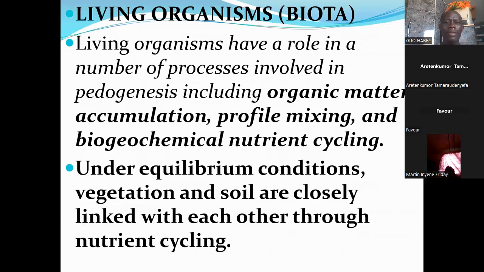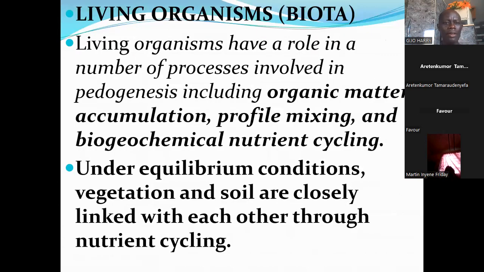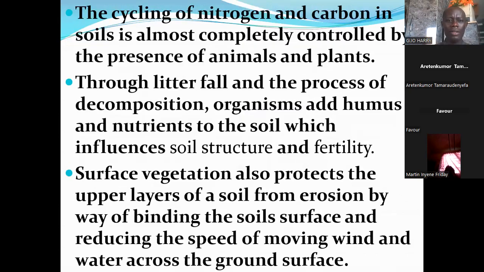And even humans, apart from the fact that we till the soil for agricultural purposes, we also transport parent materials from one place to another, in form of dredging, in form of deposition, of tanks and filling and all of that. It's also part of the soil formation process.